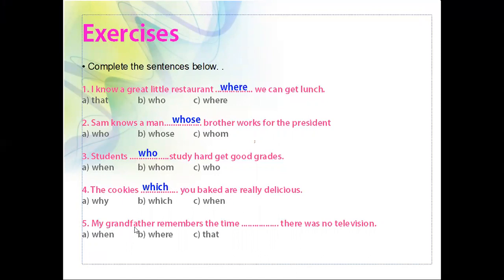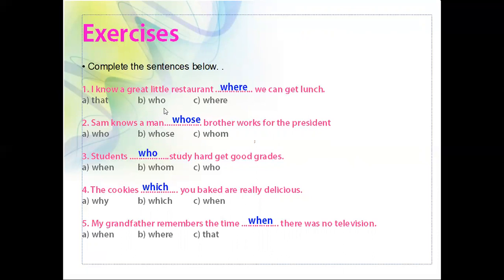Then, my grandfather remembers the time dash there was no television. What's the answer? When. Yes, correct. So listen students, where refers to place, whose refers to possessive, who refers to person, which refers to things, and when refers to time.